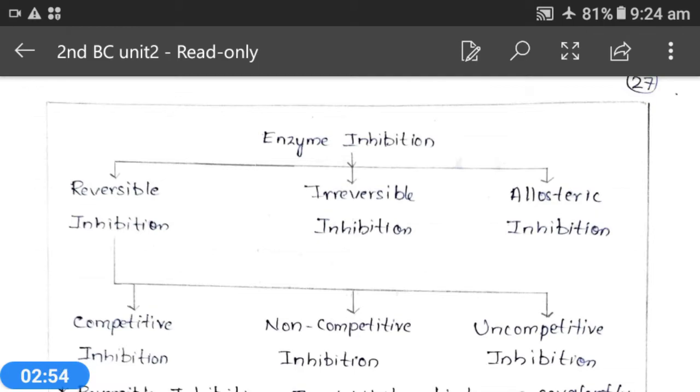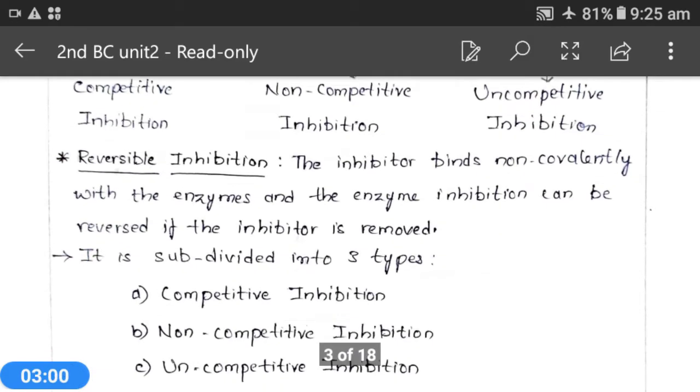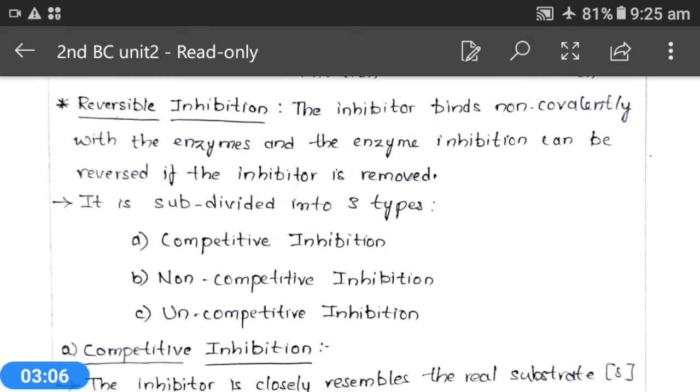Now let's see what is reversible inhibition. The inhibitor binds non-covalently with the enzyme, and the enzyme inhibition can be reversed if the inhibitor is removed. That means whenever this inhibitor binds with the enzyme, the activity of that enzyme will be inhibited. But whenever that inhibitor is removed from the enzyme, again the enzyme can show its activity.